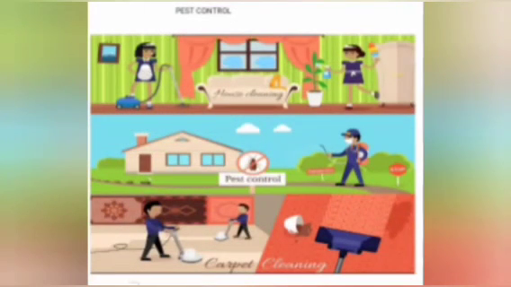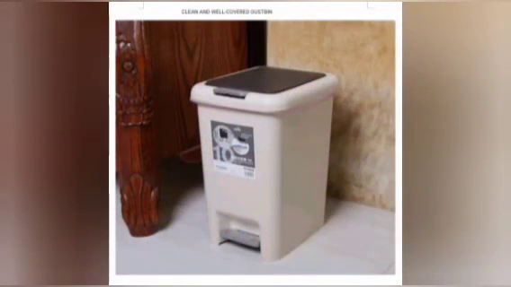Okay. Now look at this picture, children. What is he doing? Pest control. It should be done at regular intervals to keep away the cockroaches and mice from a house. That is why we have to do pest control. What we have to do? Pest control. Okay. Now listen, children.